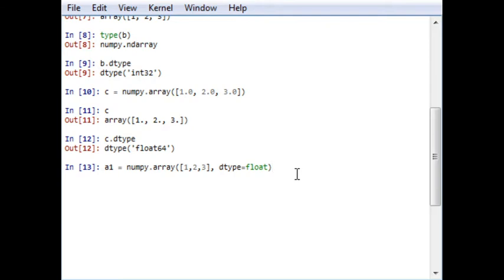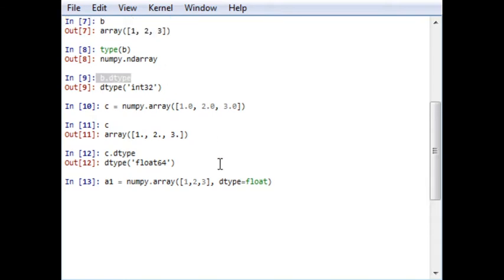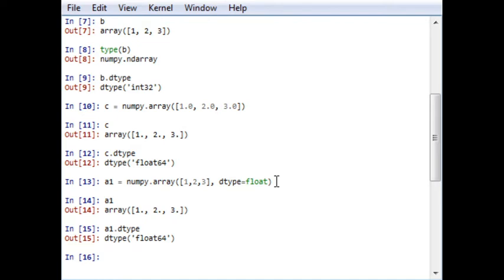In the previous example, b is also the array [1, 2, 3], the same array, but the difference is it is int32 type. Now if I write a1, it will give me this array, and if I check a1.dtype, the data type of a1, it will be float64.